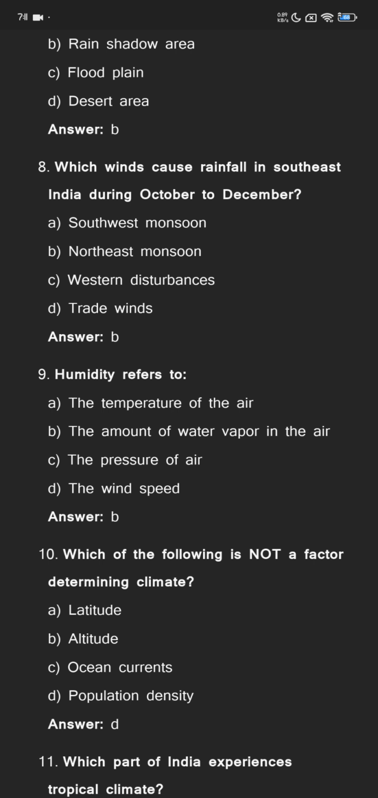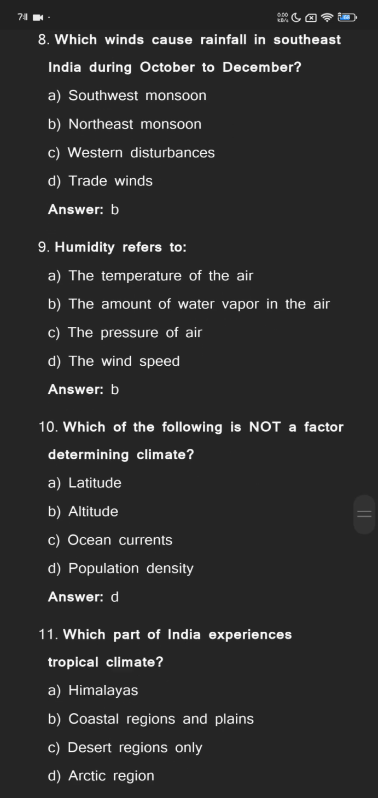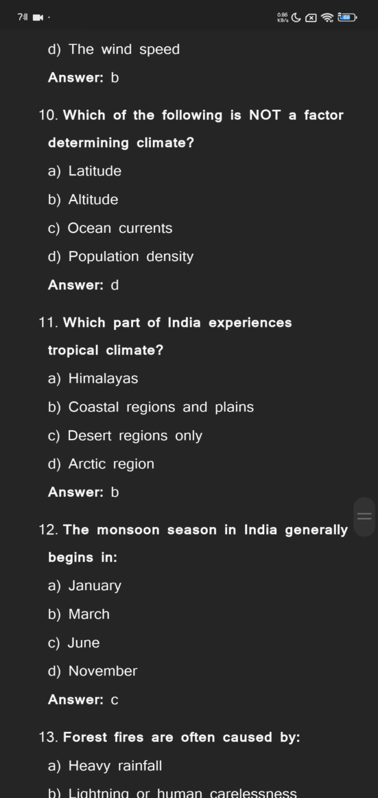Which of the following is not a factor determining climate? Latitude, altitude, ocean currents, population density. The answer is population density.